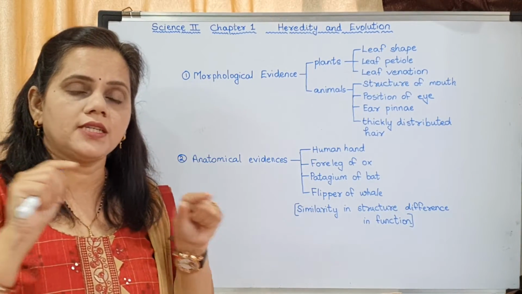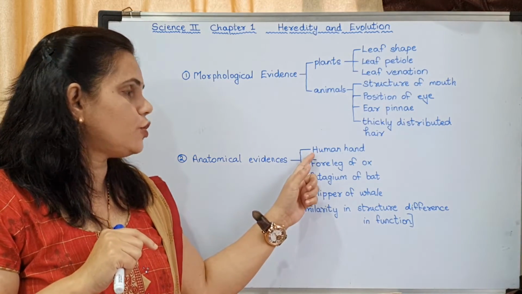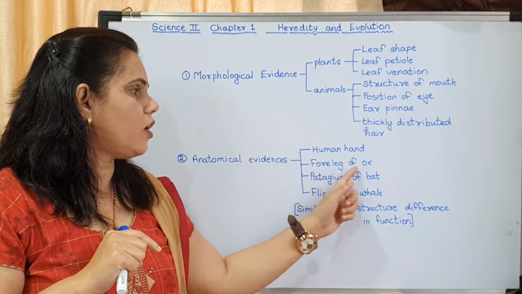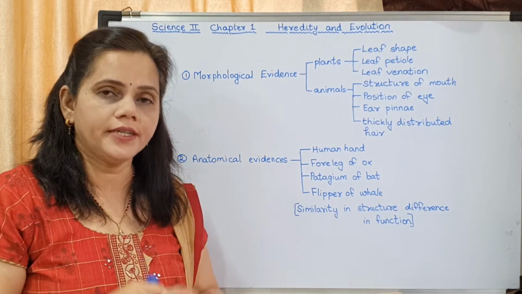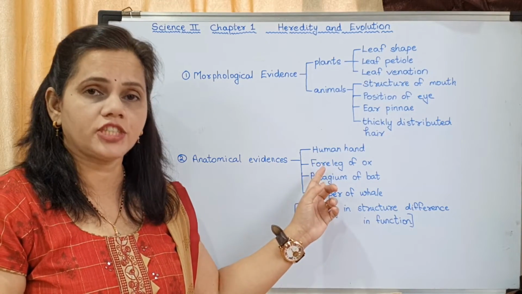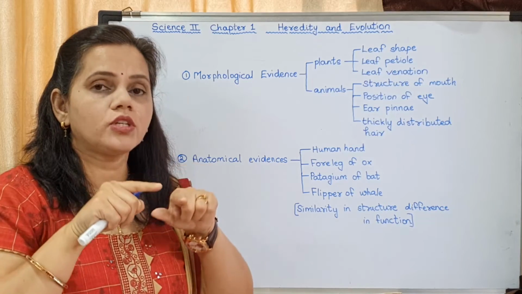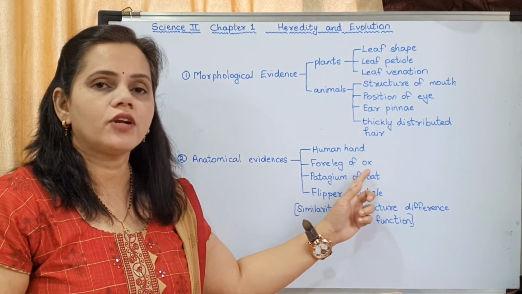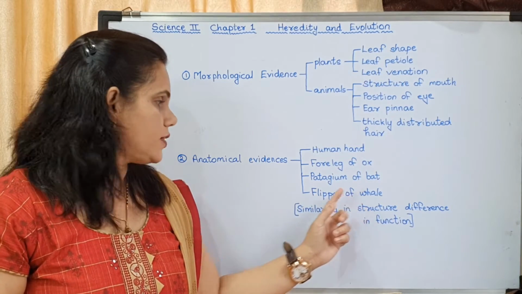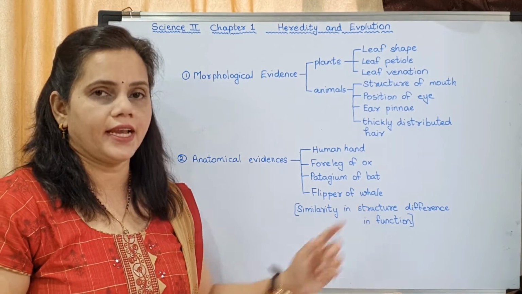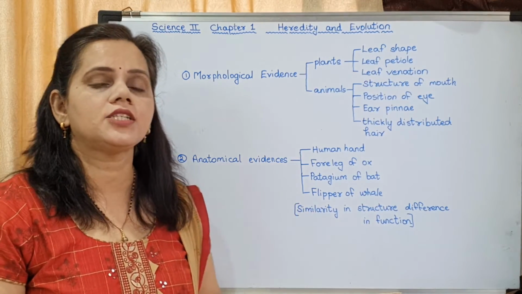There is a box, there is a diagram which is given in the textbook. Understood? So human hand, foreleg of ox. In some textbooks there is a misprint that you have to change for the second diagram of a bone structure. So it is a foreleg of an ox, patagium of bat, and flipper of whale. Understood? All these organisms are similar in their structure.